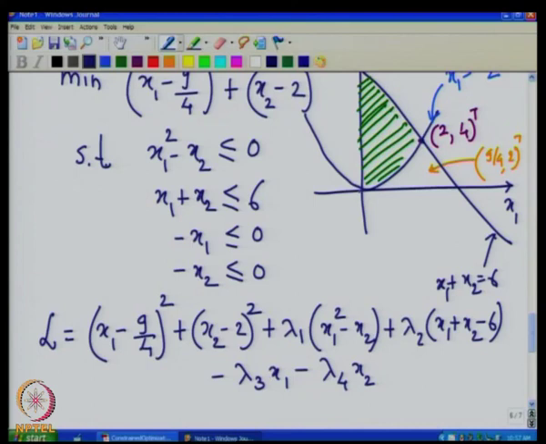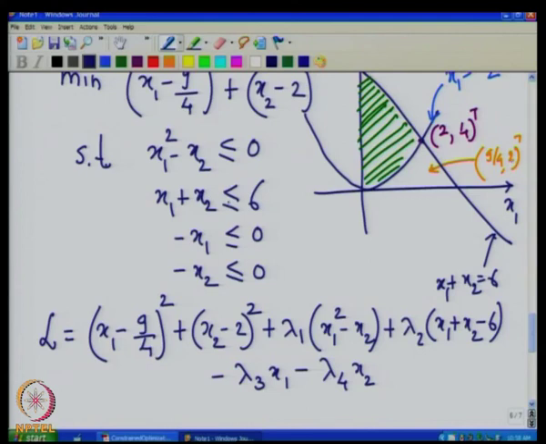Let us assume that the solution does not lie here, but lies on this curved line from this to this, and (2, 4) is not a KKT point. (0, 0), let us assume that is also not a solution. So, the idea is to get a point on this curve which could be closest to (9/4, 2).